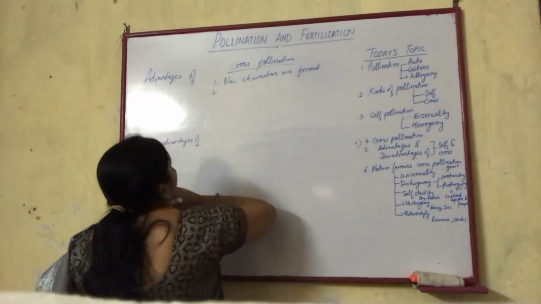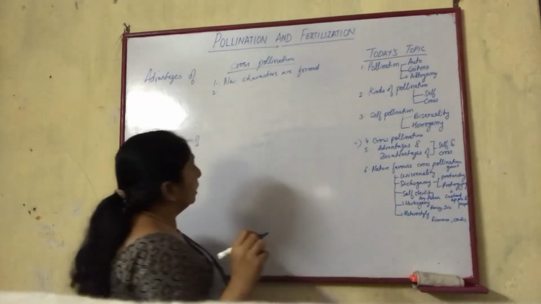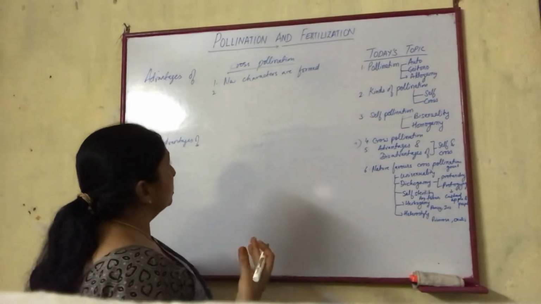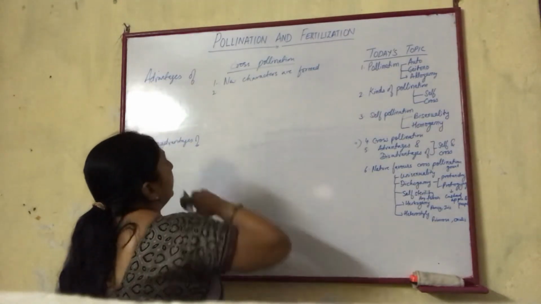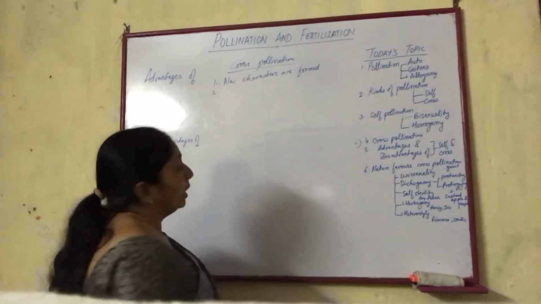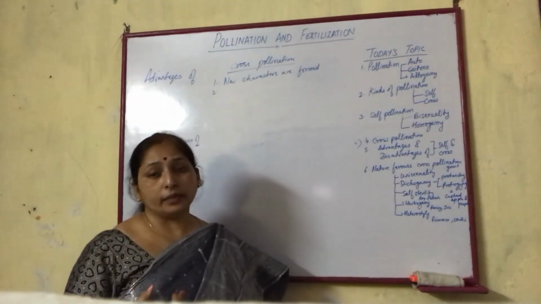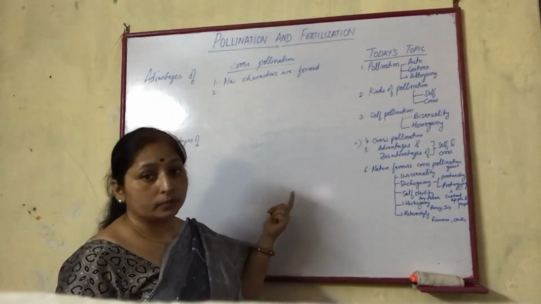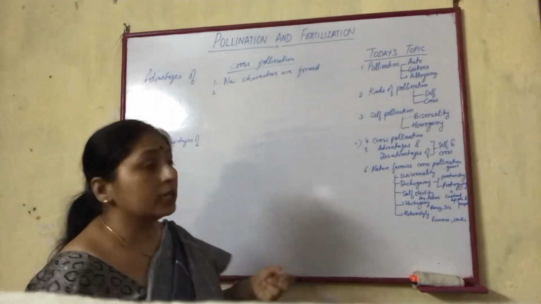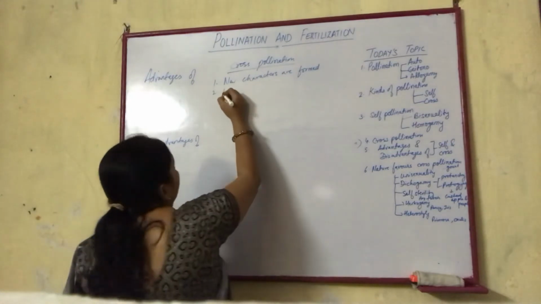Number two, the flowers are showy and large. Then hybrid characters are formed. The best advantage is the formation of new characters, and